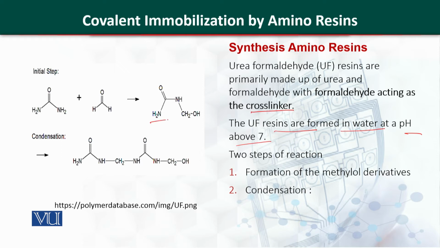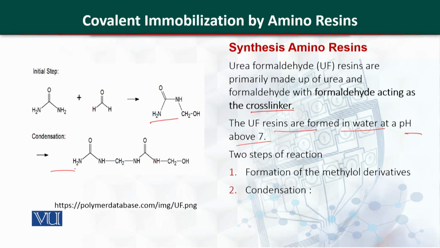The first reaction product is the methylol derivative, and the second is the condensation product. Condensation product means the removal of a water molecule. That is how we can synthesize the amino resin. This is one method by which we can synthesize the amino resin. There are other methods as well.